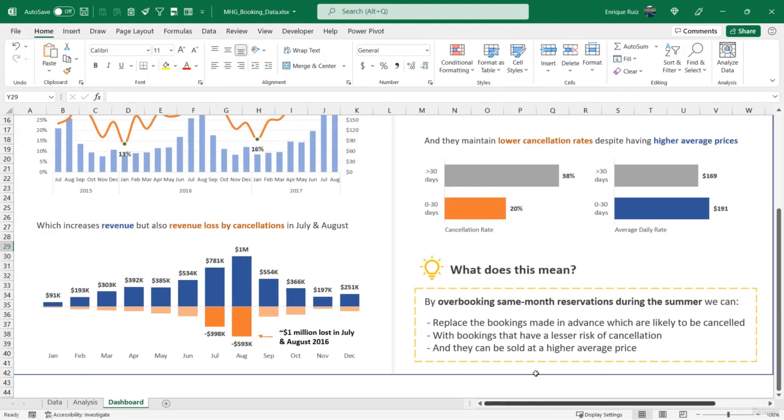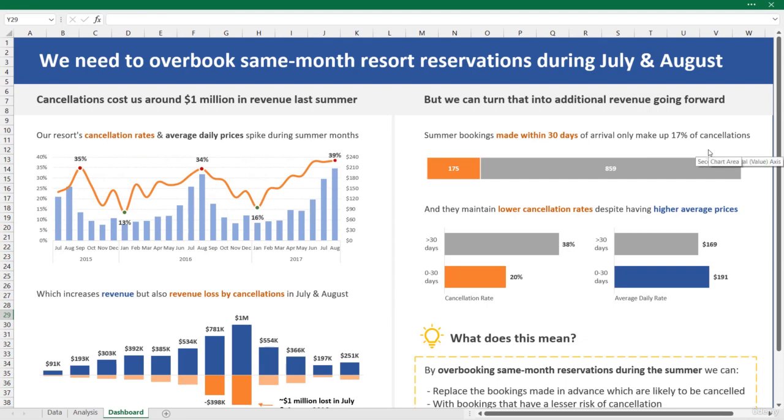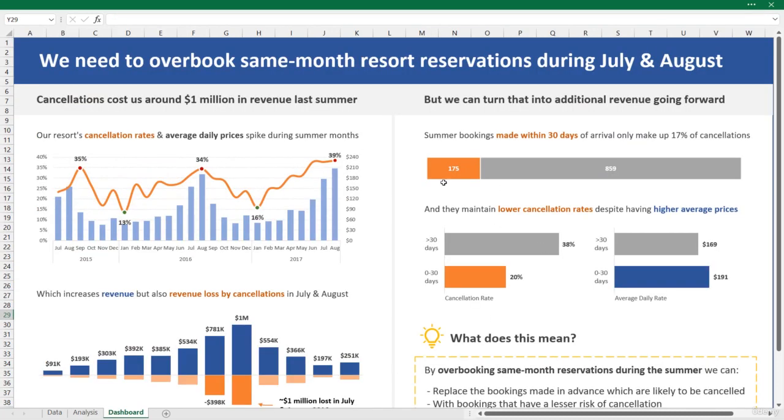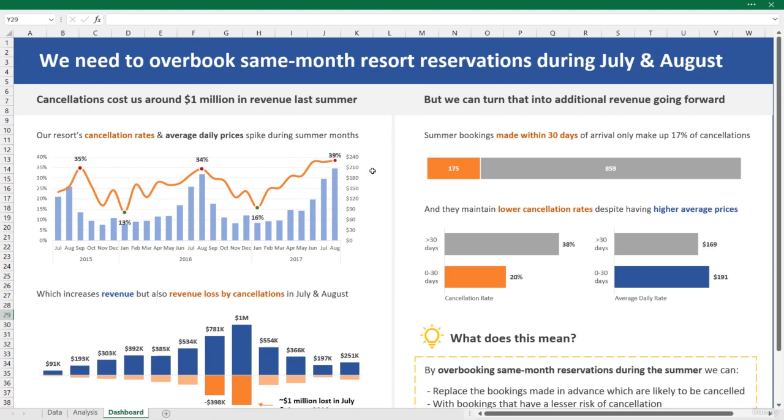And let's take a look at our final result here. Let's go into full screen mode. And we've gone from this set of pivot tables here, which did have a really valuable analysis, but wasn't doing a great job communicating it, to this full-blown explanatory dashboard that's ready to be sent back to Billy Booker.